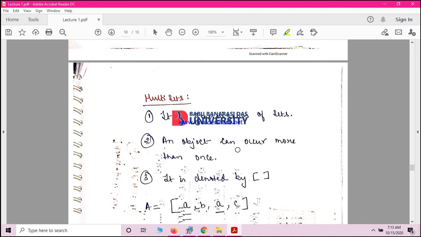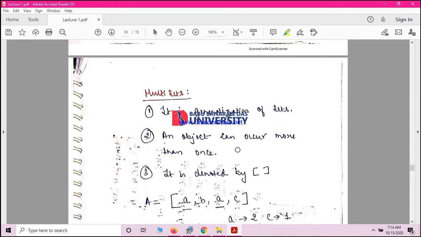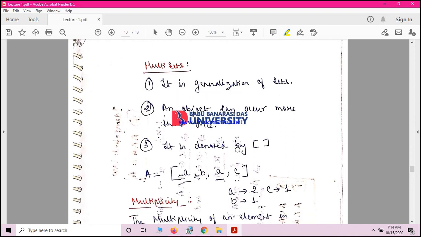That is why they are called multi-sets. So first, it is a generalization of a set. Second point is, an object can occur more than once and it is denoted by square brackets. For example, in this set, A is equal to [A, B, A, C]. So A is appearing multiple times. So this is a multi-set.